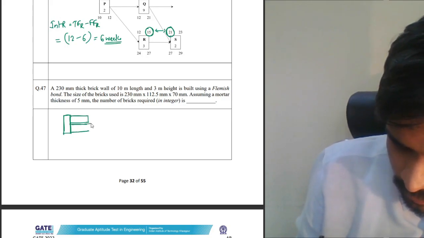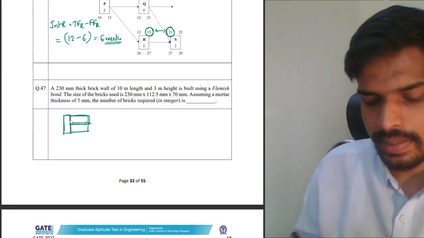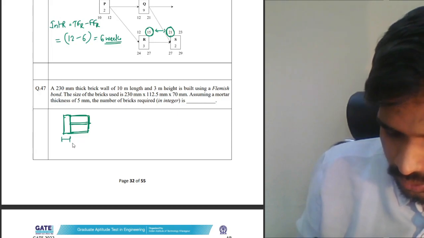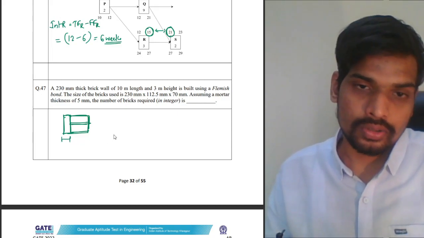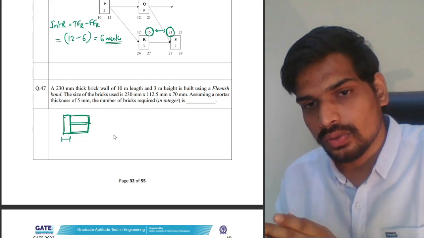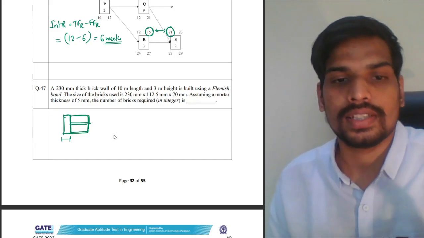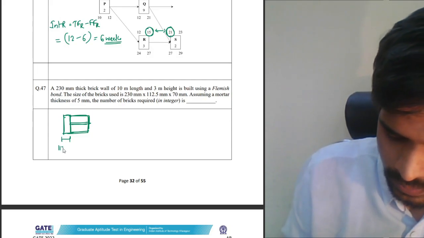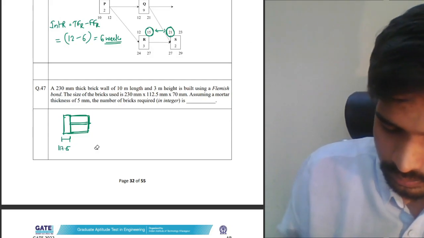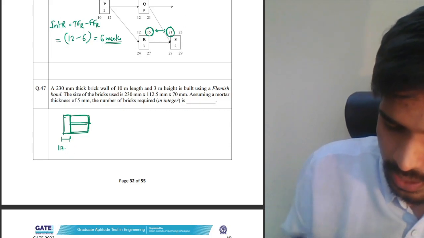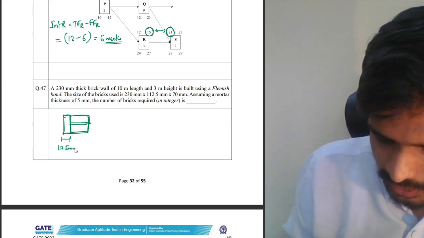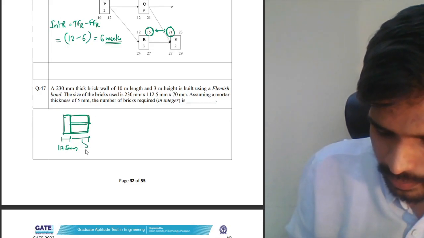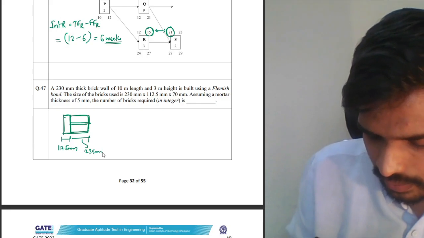like this. So by using 3 bricks, what is the length achieved here? You need to add mortar thickness, half mortar thickness to the left, half mortar thickness to the right. So you need to add 1 mortar thickness to each and every length. So add 5 mm, you'll get this as 117.5. I'm adding half mortar thickness to the left and right each. And this length will become 235. This will become 235 mm.